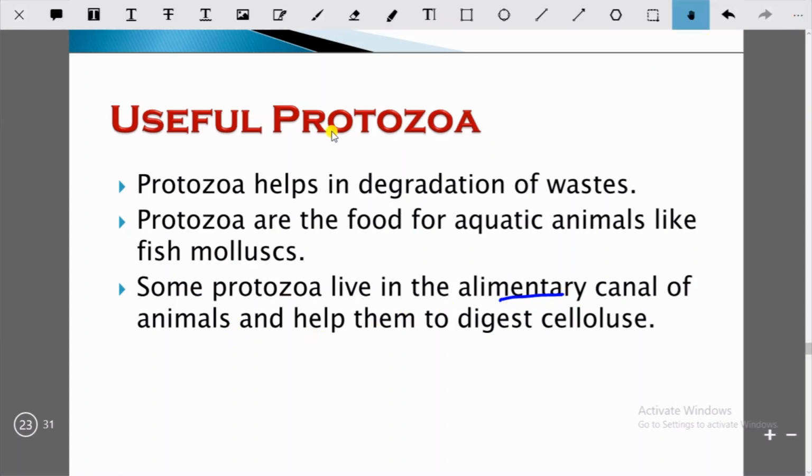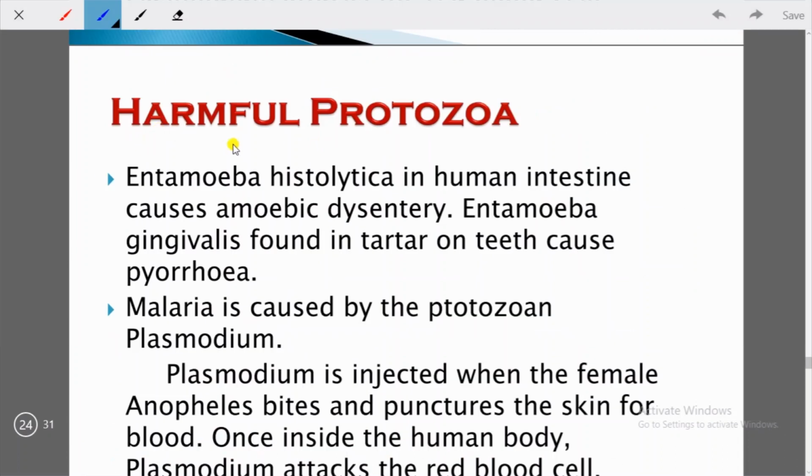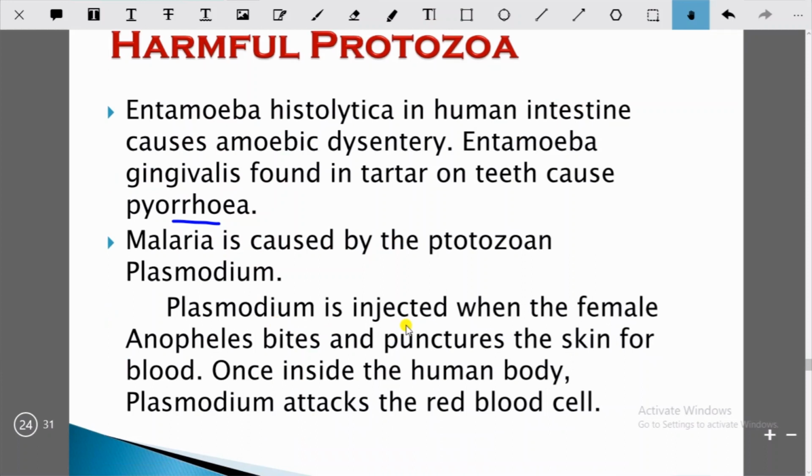Students, let's talk about the harmfulness of protozoa. Entamoeba histolytica in the human intestine causes amoebic dysentery. This is very dangerous for human beings. Entamoeba gingivalis found in tartar on teeth causes pyorrhea. Malaria is caused by the protozoa Plasmodium, as we have known. So how does Plasmodium cause malaria? Plasmodium is injected when the female Anopheles bites and punctures the skin for blood. Once inside the human body, Plasmodium attacks the red blood cells. You are being infected by this protozoa Plasmodium.